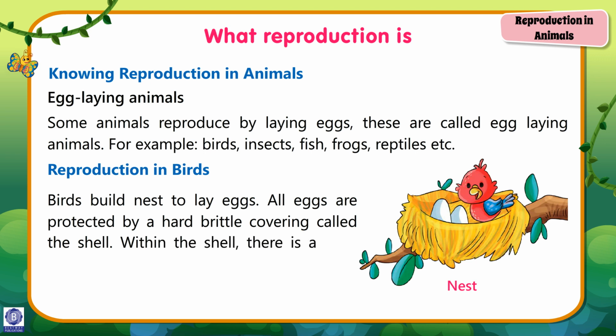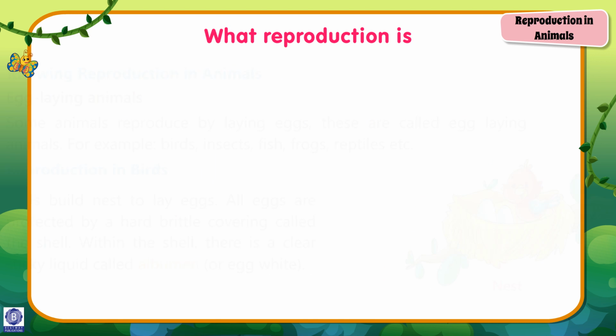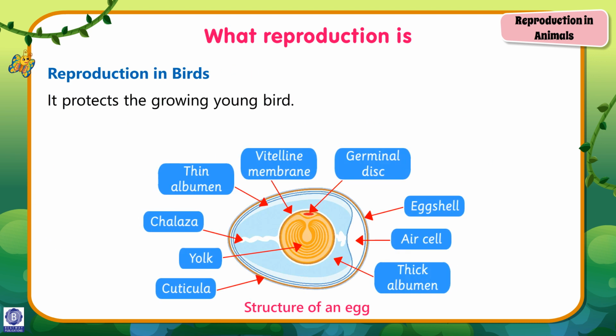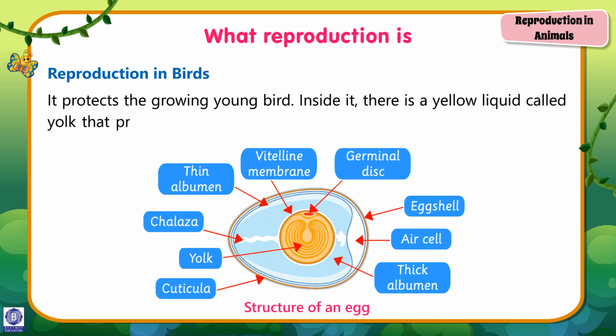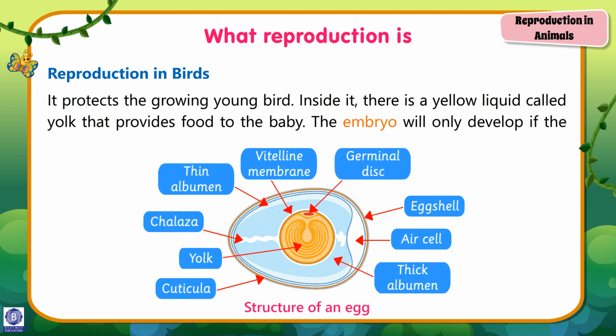Within the shell, there is a clear sticky liquid called albumin or egg white. It protects the growing young bird. Inside it, there is a yellow liquid called yolk that provides food to the baby. The embryo will only develop if the egg is kept warm. Structure of an egg. Thick albumin, air cell, eggshell, germinal disc, vitelline membrane, thin albumin, chalaza, yolk, cuticle.